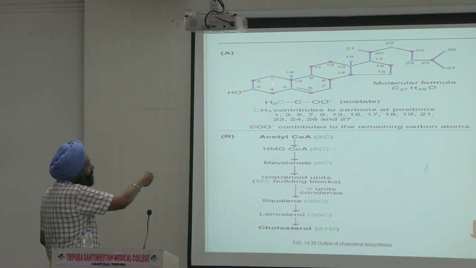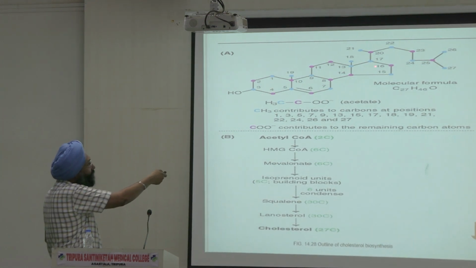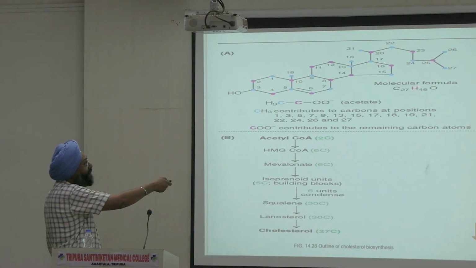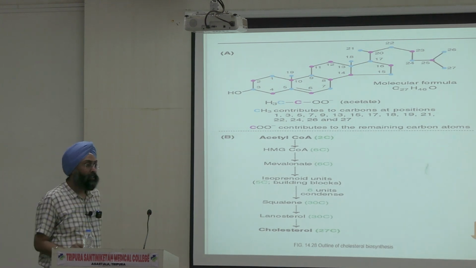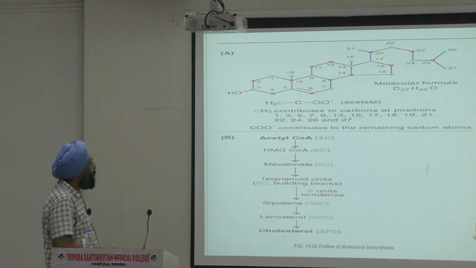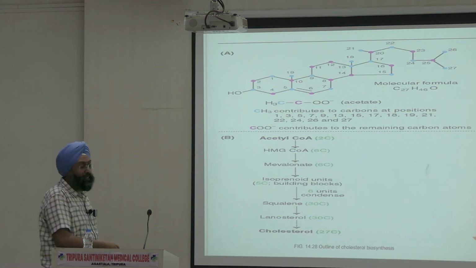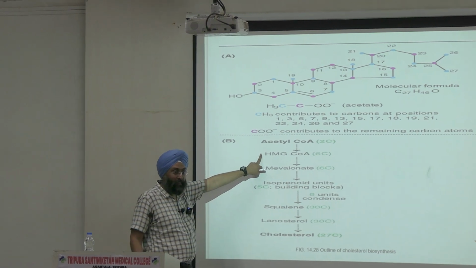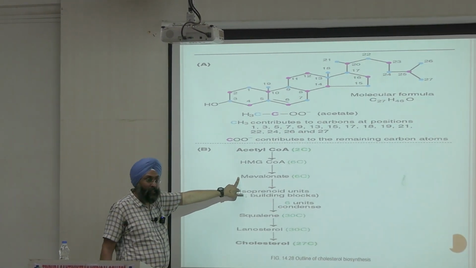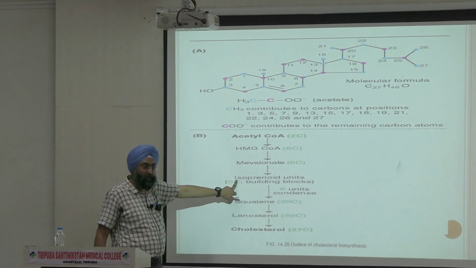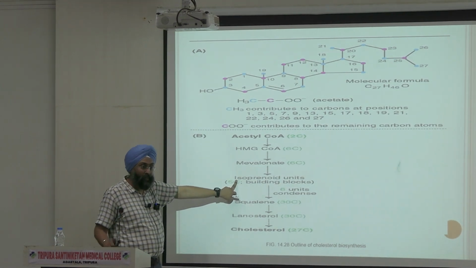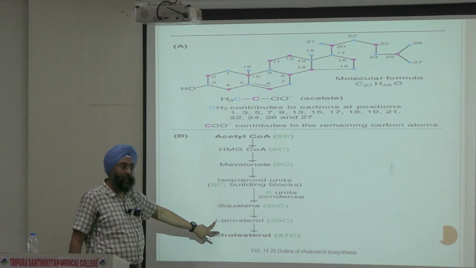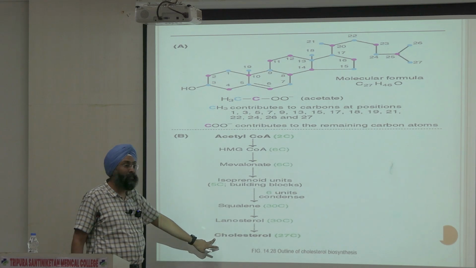Cyclopentanoperhydrophenanthrene: one 6-membered ring, again 6-membered, again 6-membered, a 5-membered ring and a side chain. C27 H45 OH or C27 H46 O only, right? And these are the steps starting from 2-carbon acetyl CoA, to HMG CoA, to mevalonate, to isoprenoid units, 5-carbon, to 30-carbon squalene, 30-carbon lanosterol, isomeric form, and finally 27-carbon cholesterol.